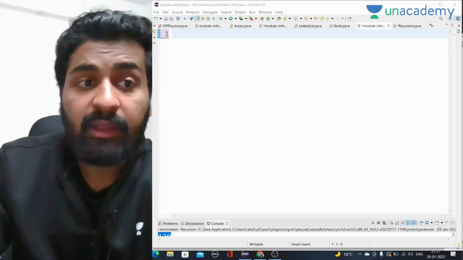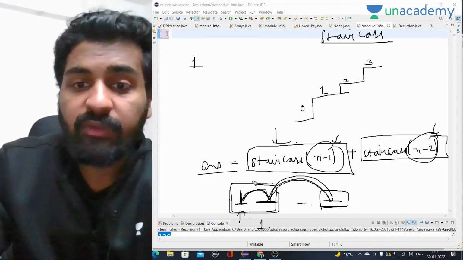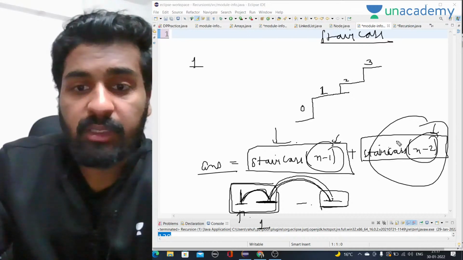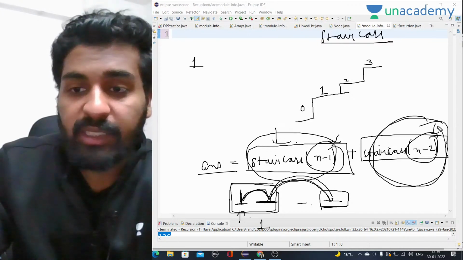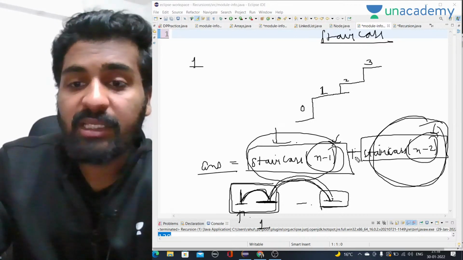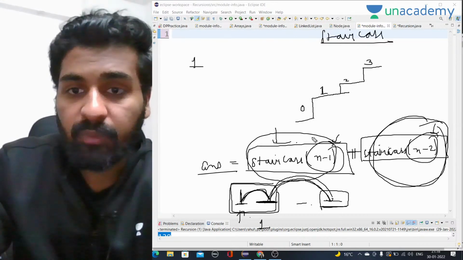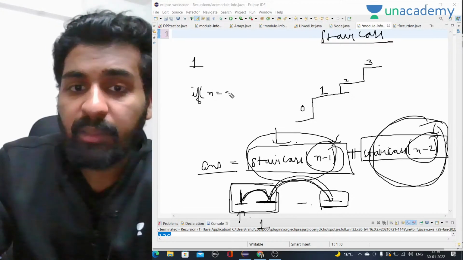As we know in the recursion part, we have to assume that recursion will give me this thing and recursion will give me this thing, like the number of ways to reach the n minus 1 stair and the number of ways to reach the n minus 2nd stair. This will be given to me by the recursion, and I just have to add them and return it. What will be the base case? The base case will be if n is equal to 1, like the basic solution. If n is 1, we have to return 1.